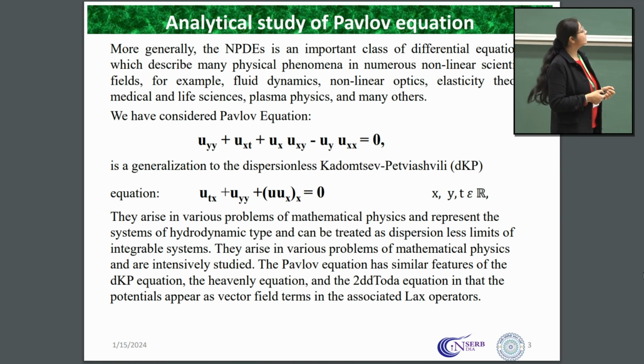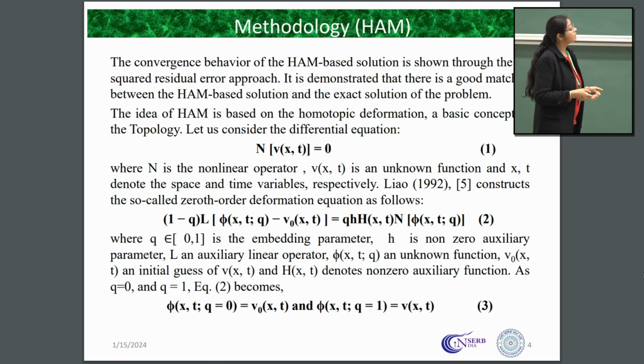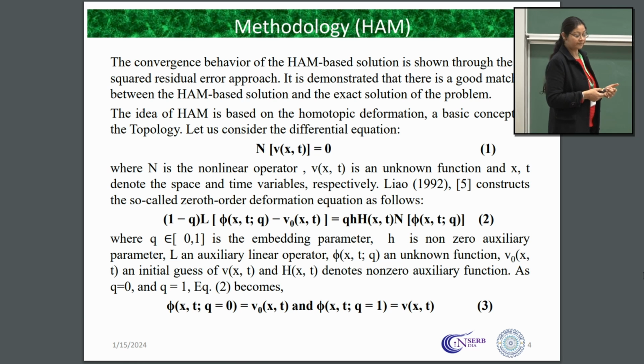The second derivative of u with respect to y, the mixed derivative with respect to x and t, the first derivative with respect to x, the nonlinear term, and the mixed derivative with respect to x and y. So all these partial derivatives. This equation is basically in u(x, y, t), in terms of two-dimensional space variables. What we are going to do is introduce one nonlinear operator on this differential equation.